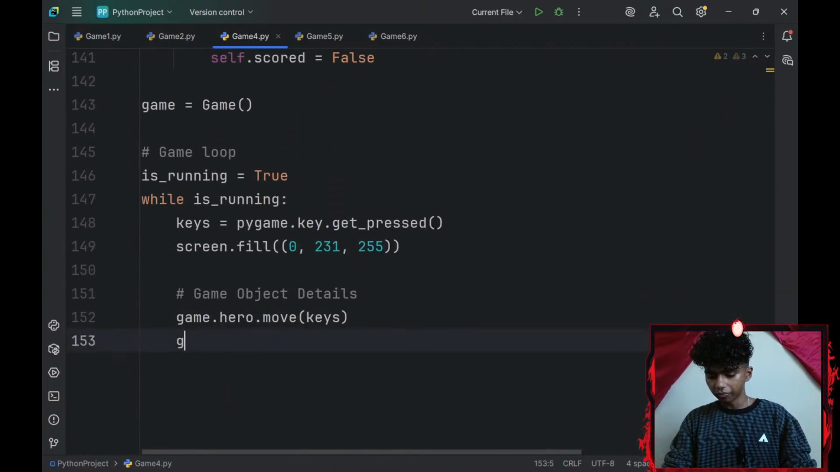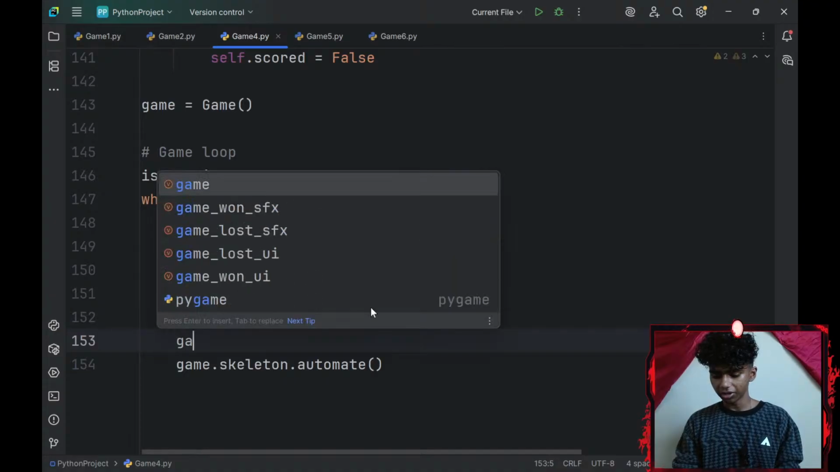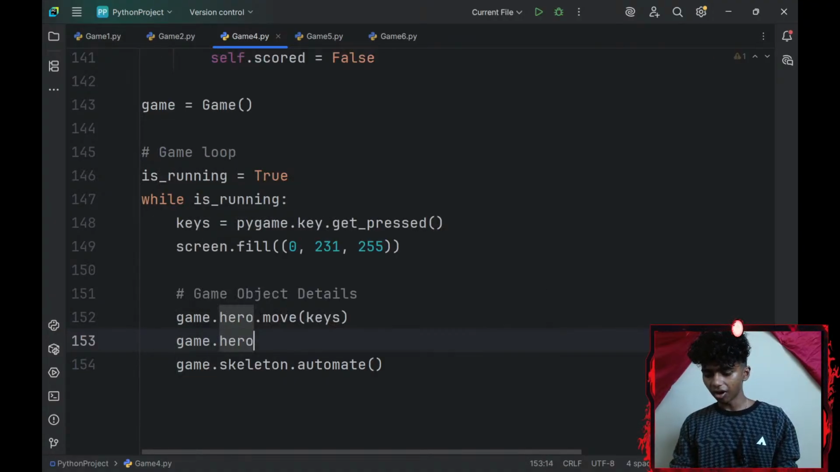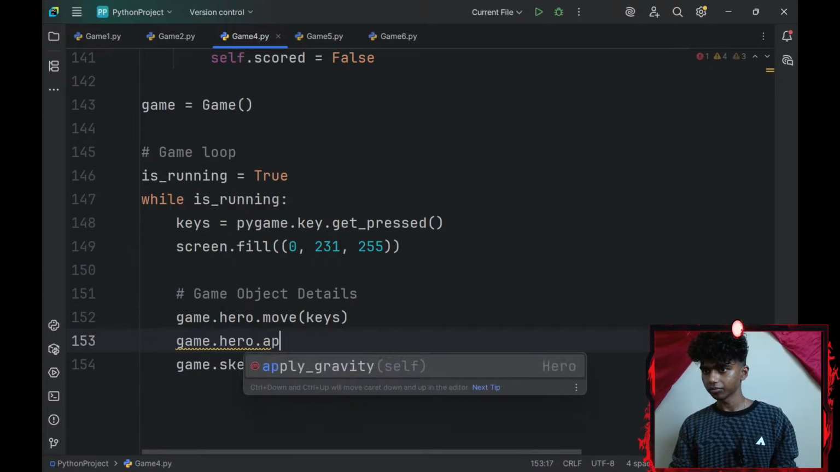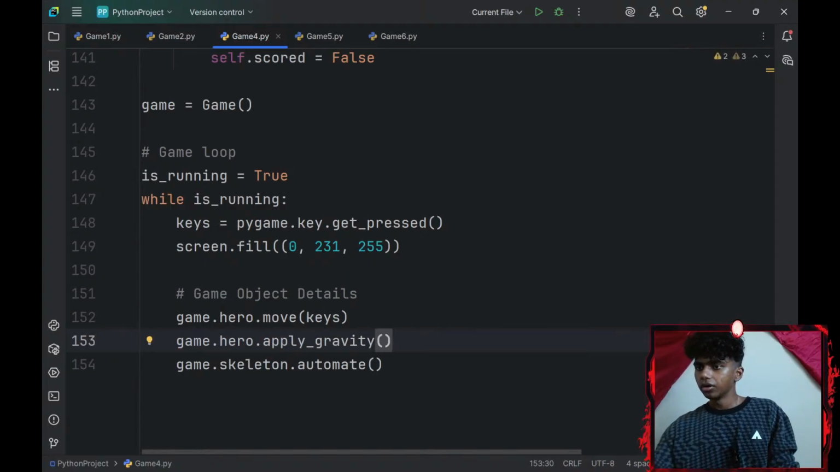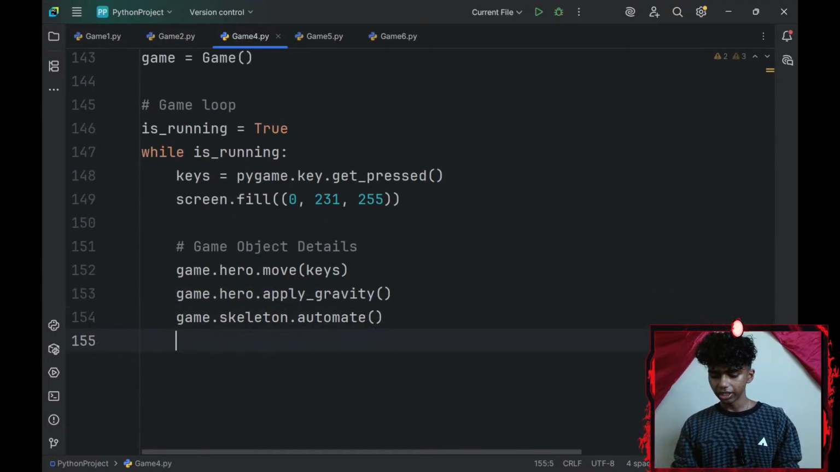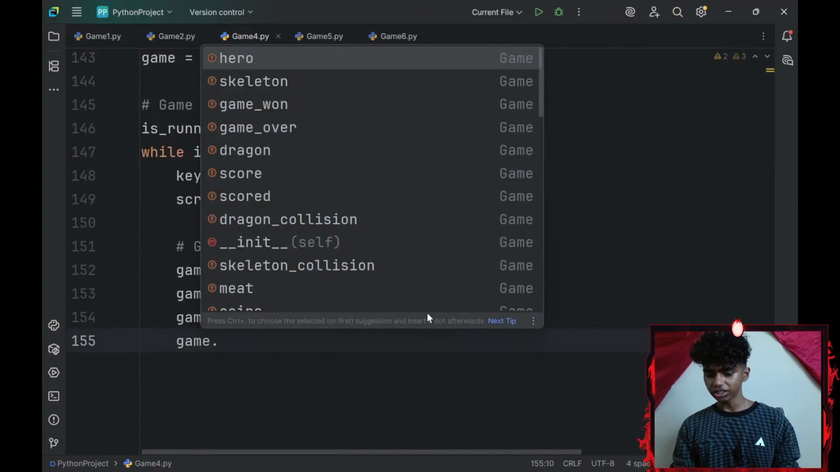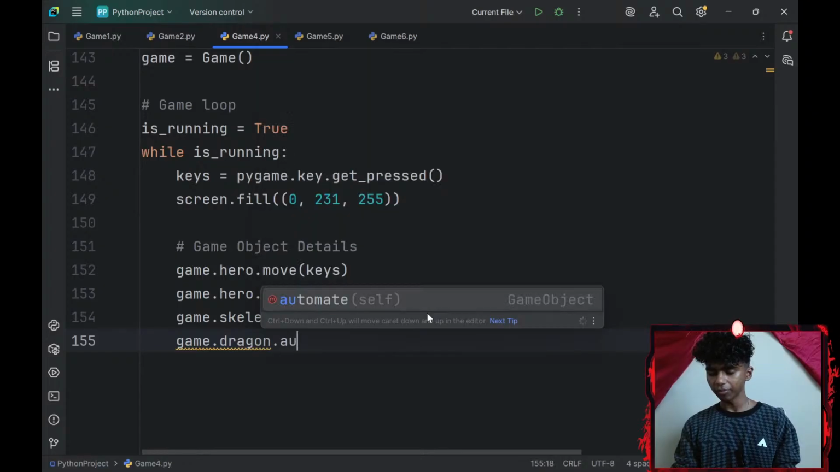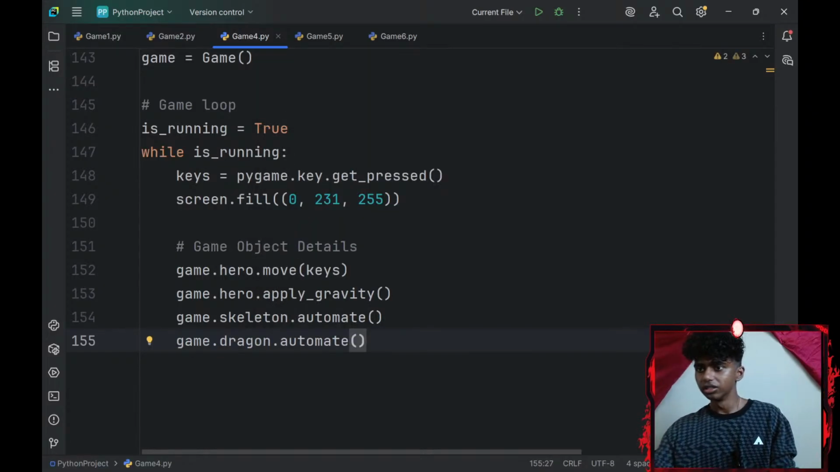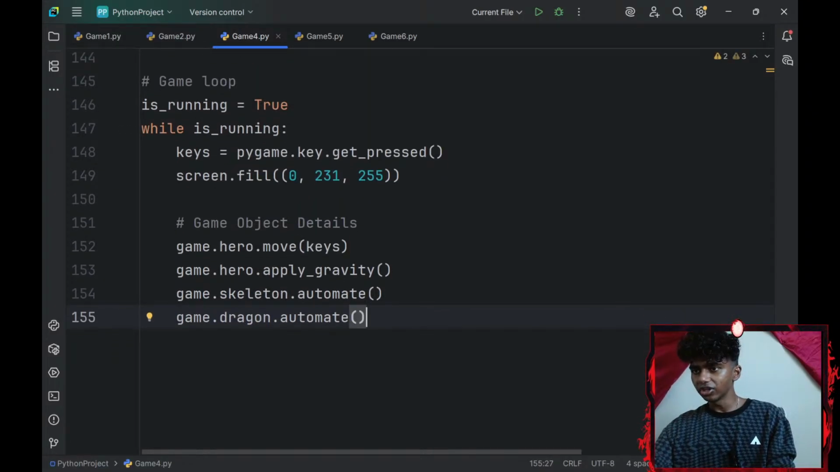Alright, and then let me go with my game object dot my skeleton object dot automate. I want to automate my skeleton object. Let me go and type game dot hero object dot, I want to apply gravity to my hero. Okay, there we go. And then let me go with my game object dot my dragon object dot automate. I want to automate my dragon as well. Okay, that's basically it for the automations.